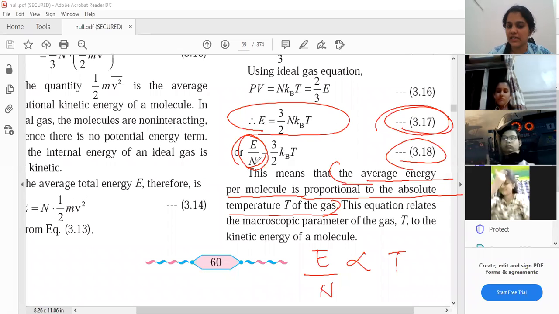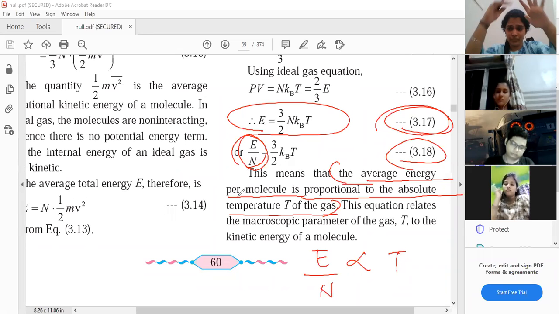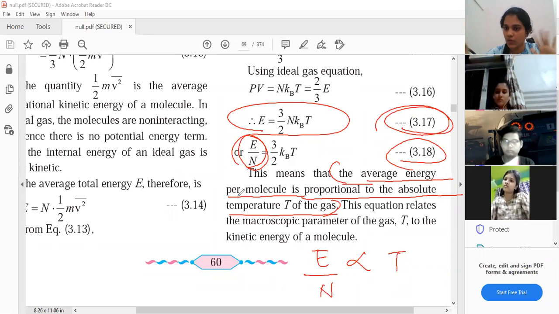Okay, fine. This particular point is very important. This equation relates the macroscopic parameter of the gas, T, to the kinetic energy of a molecule. That is what the title is. We have to relate temperature with kinetic theory. Now see, we cannot simply consider kinetic energy, we have to consider total energy. But in case of ideal gas, total energy is equivalent to kinetic energy because potential energy is zero. So this last conclusion that we have got here is the important part.